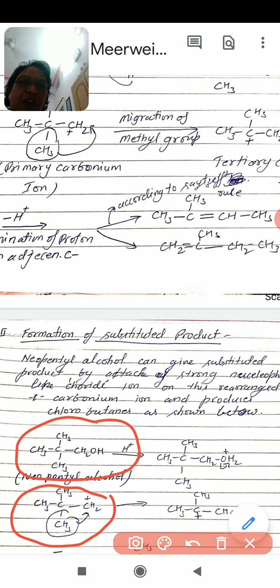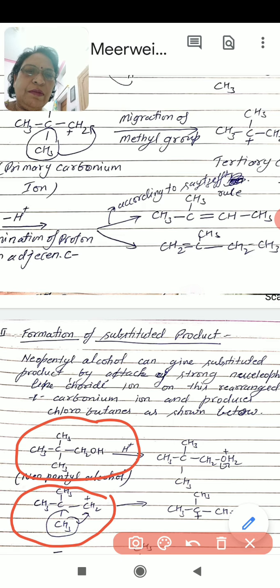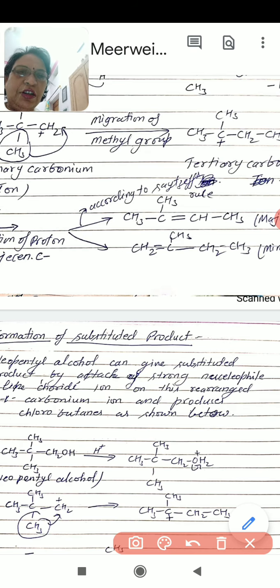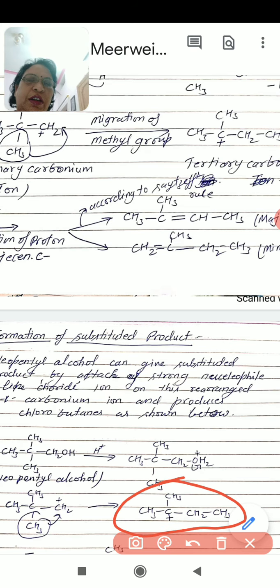This primary carbonium ion undergoes rearrangement, the Wagner-Meerwein rearrangement, and we get this tertiary carbonium ion. Now this tertiary carbonium ion, by substitution,